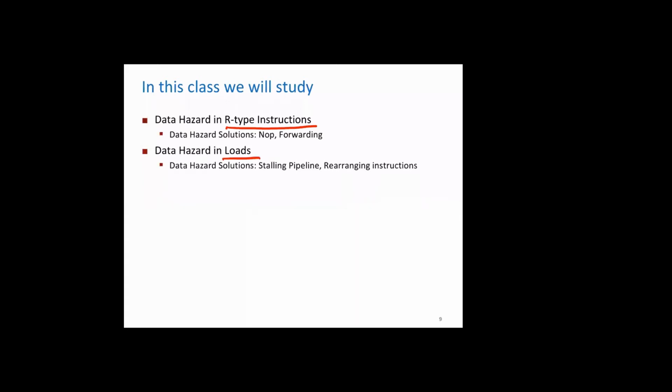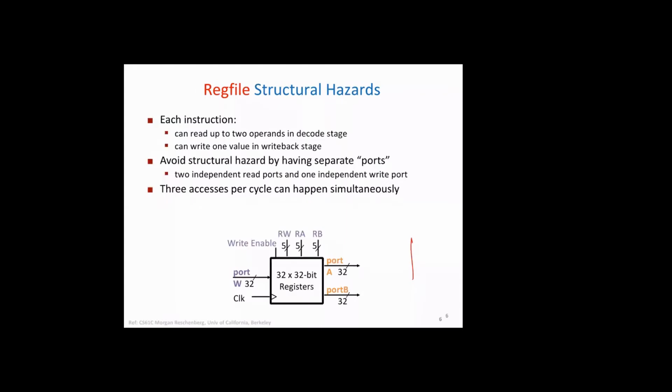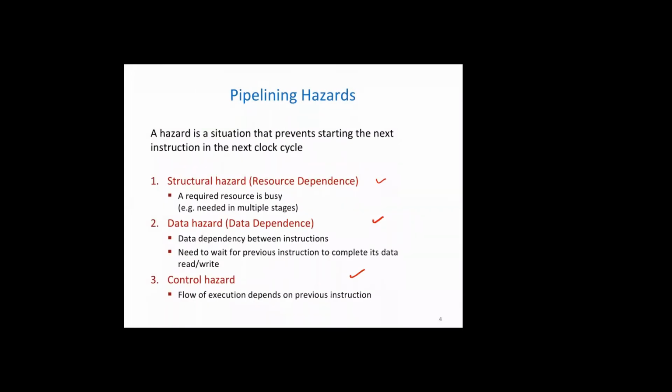In the next class we'll study the last hazard, control hazard. If you are executing an instruction and then there is a branch instruction, you don't know what the next instruction will be until the conditions are checked.